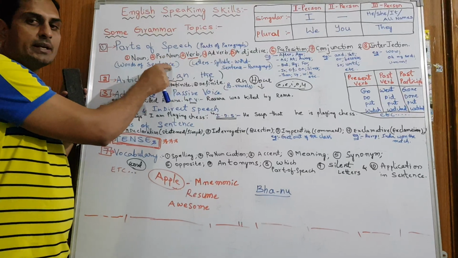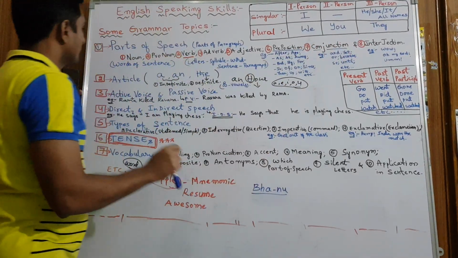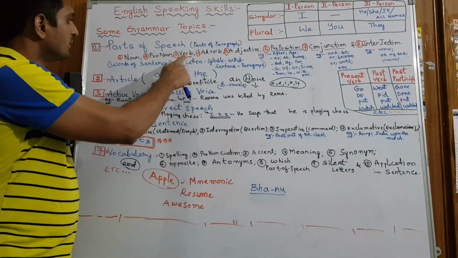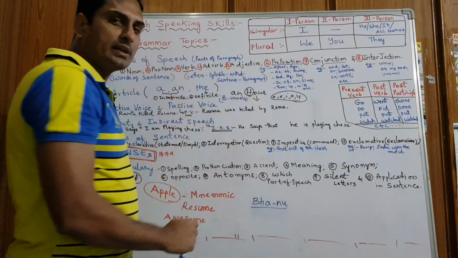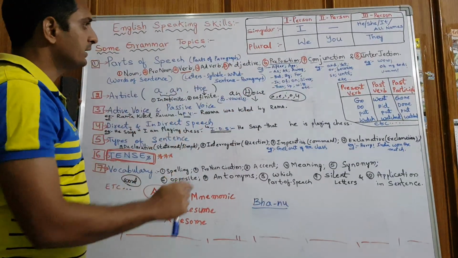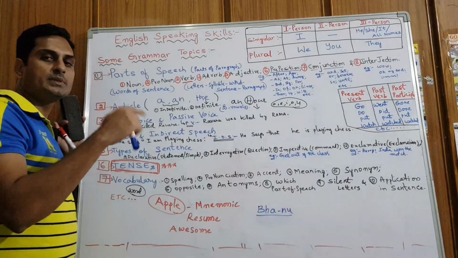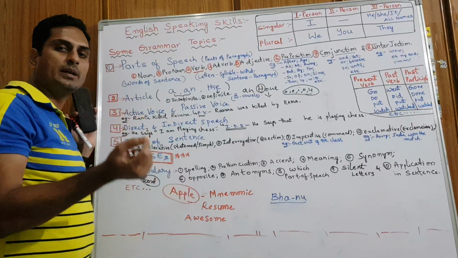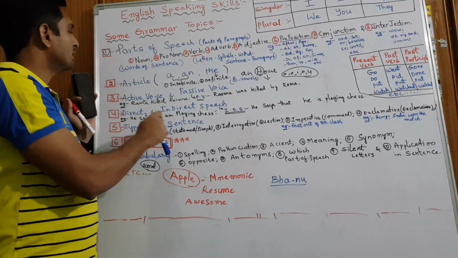If you break the sentence into words, we have 8 types of categories. Those are noun, pronoun, verb, adverb, adjective, preposition, conjunction and interjection. Right? These are 8 types. First one, noun. All names come under this, right? Human being names, animal names, item names, objective entities. Every entity comes under this.